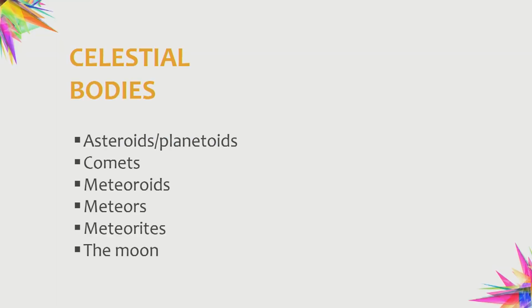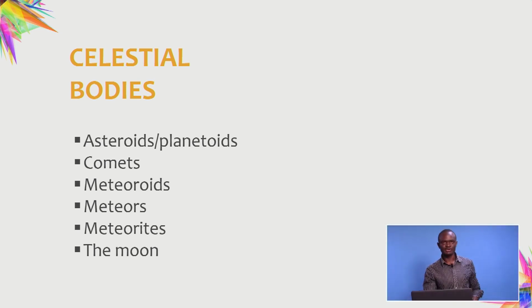So we already know the moon is one of the celestial bodies that we have apart from the sun and the eight planets. So our celestial bodies will include the asteroids, the comets, meteors, and meteorites. We can also call the asteroids planetoids because they resemble planets a lot in their manner of rotation, revolution, and all that. So we will discuss this in bits, one at a time, and then we'll understand the characteristics of these celestial bodies as part of the solar system.